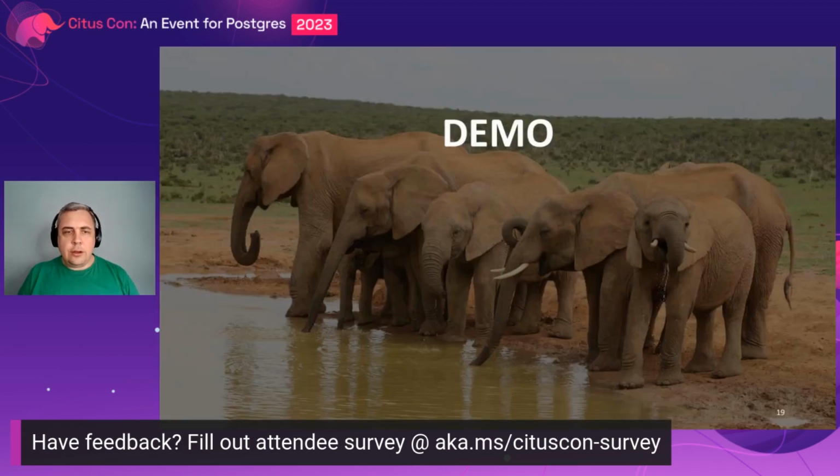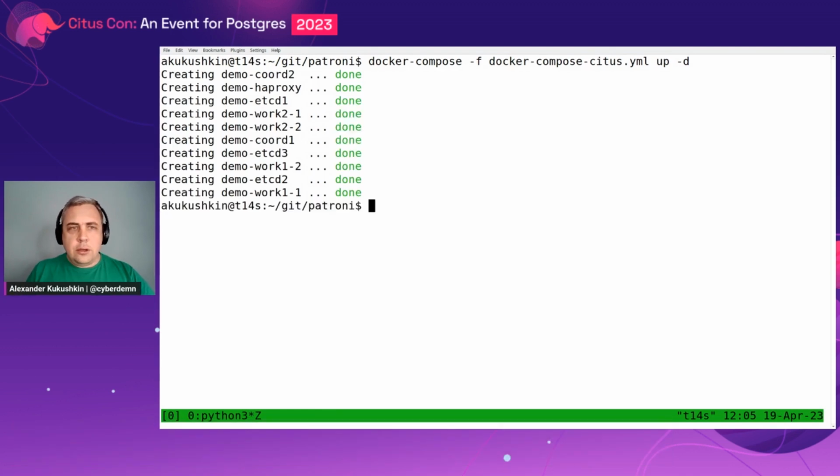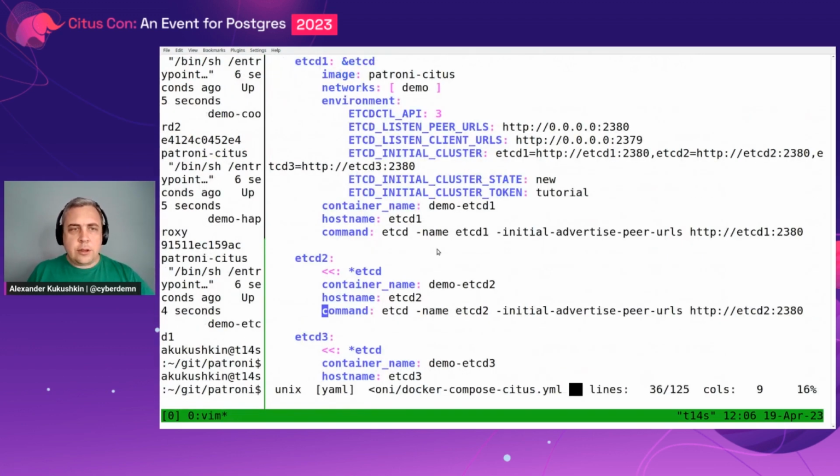So, all right, I believe it's enough theory for now, and let's do a live demo. Let's see how it works in practice. To do a live demo, I'm going to use Docker Compose and Docker to start a bunch of containers. I already deployed it, and we've got a bunch of containers running. But while they are starting up and the cluster is being formed, let's look at the Docker Compose configuration.